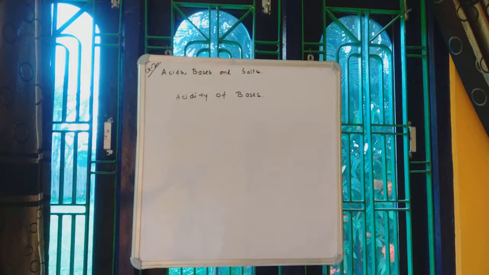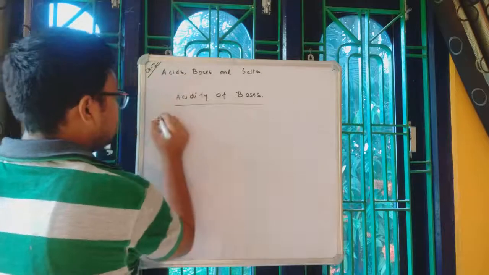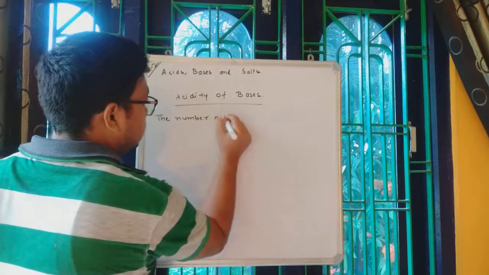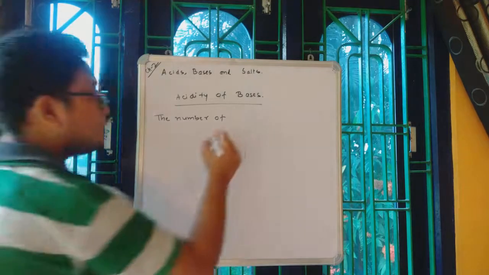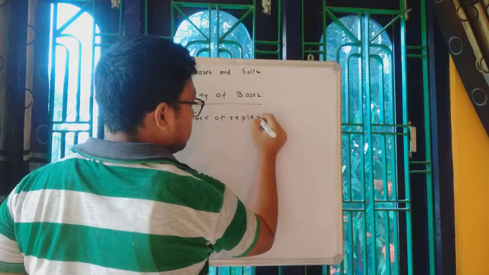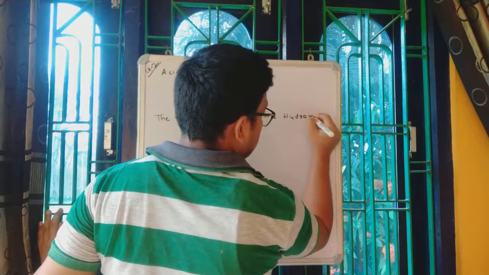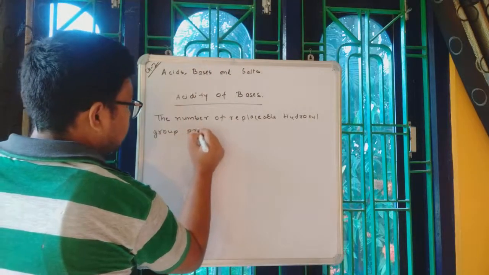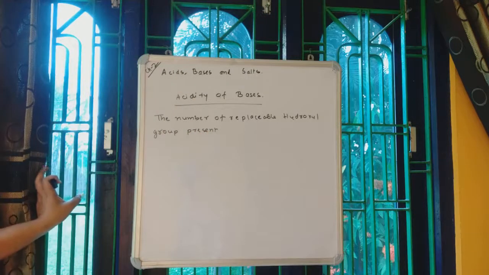First of all, you write down the definition of the acidity of base. The definition is: acidity of base is the number of replaceable hydroxyl groups.